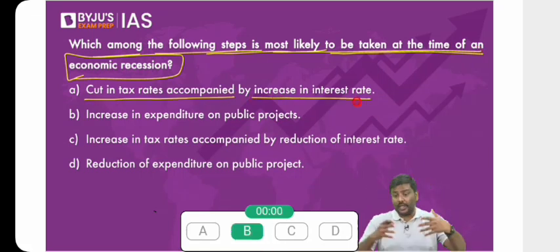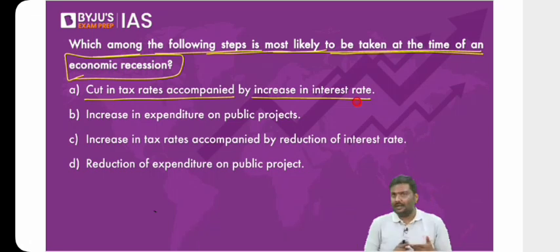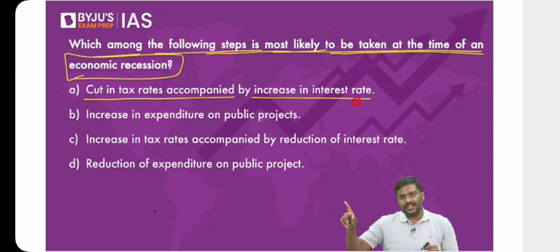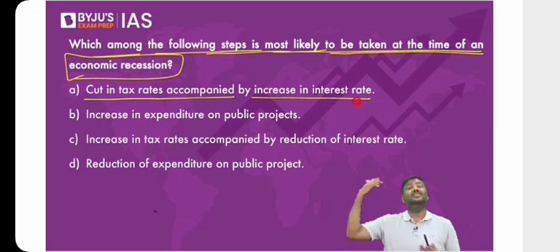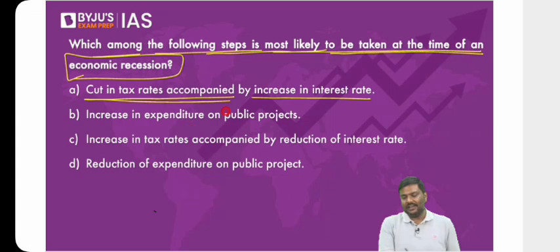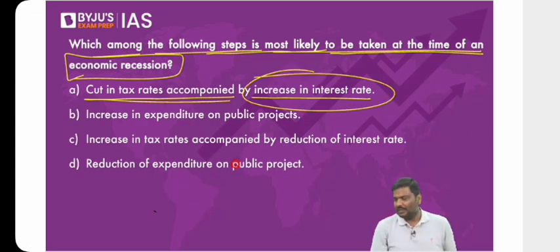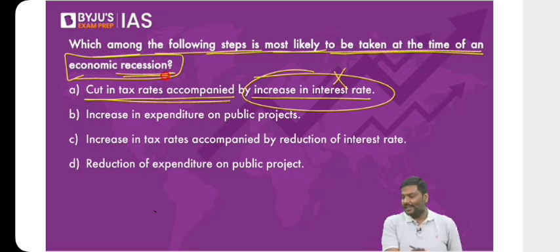Sir, what is the context? Where are you discussing all of it? We have discussed the concept of counter-cyclical and pro-cyclical policies, and what the government should do if there is a recession, and if there is very good expansion in the economy. The idea of a counter-cyclical fiscal policy. I told you government should have counter-cyclical fiscal policy. So if you cut the tax rate, of course, yes, demand will increase. But if you increase the interest rate, do you think the demand will increase? Now that you have discussed a very good chunk of banking, you tell me. If the interest rates in the economy start increasing, do you think demand will increase? Answer is no. But there is recession.